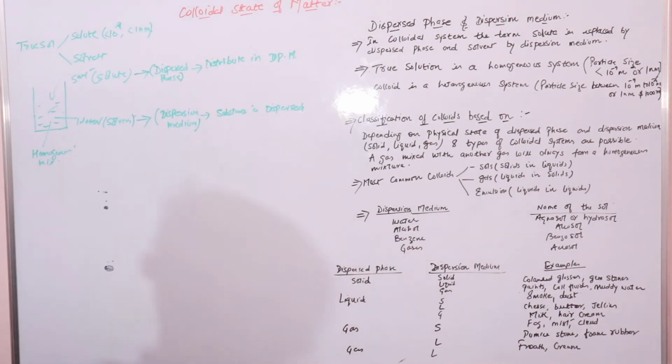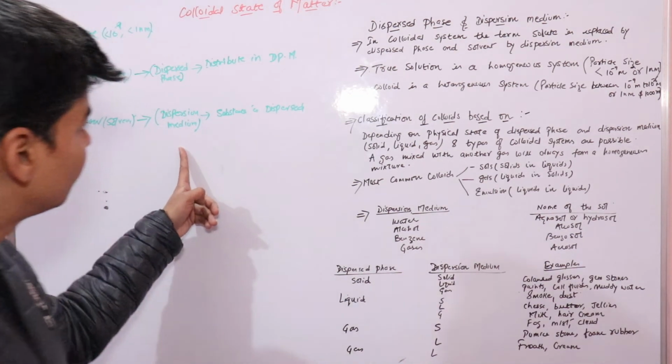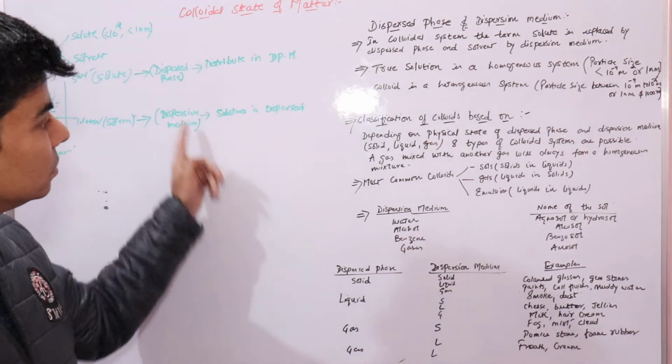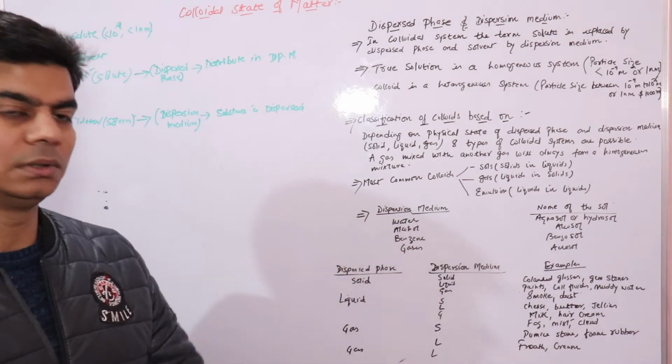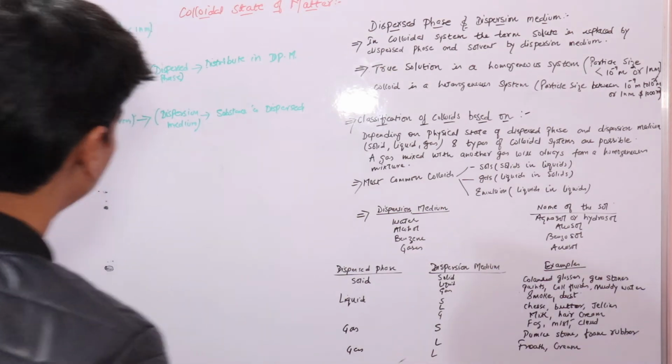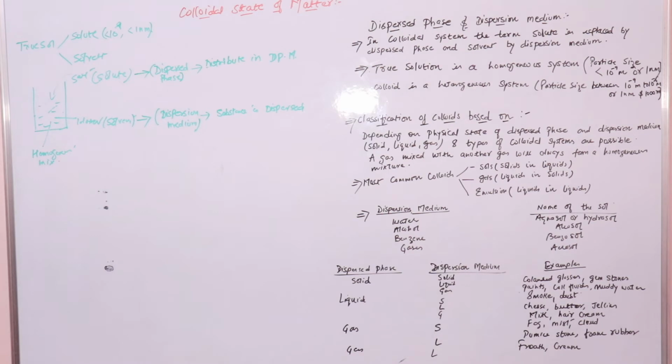The dispersed phase is a substance distributed in the dispersion medium in the form of colloidal particles, and the dispersion medium is the medium in which the colloidal particles, or the dispersed phase, are distributed.